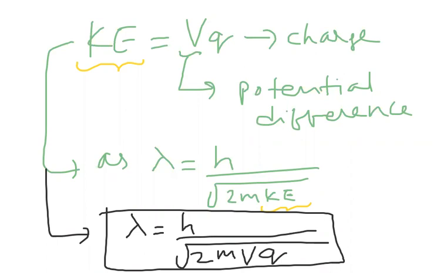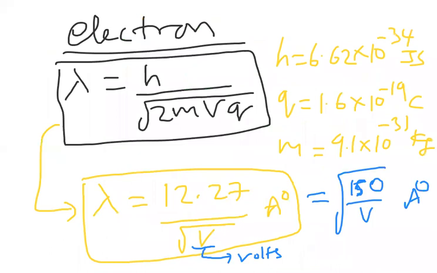Now I am discussing what? Electron. By substituting the h value, charge of electron, mass of electron, we can write the electron de Broglie wavelength formula: 12.27 by root V, we get in angstroms. V is potential difference, measured in volts. This is for electron.